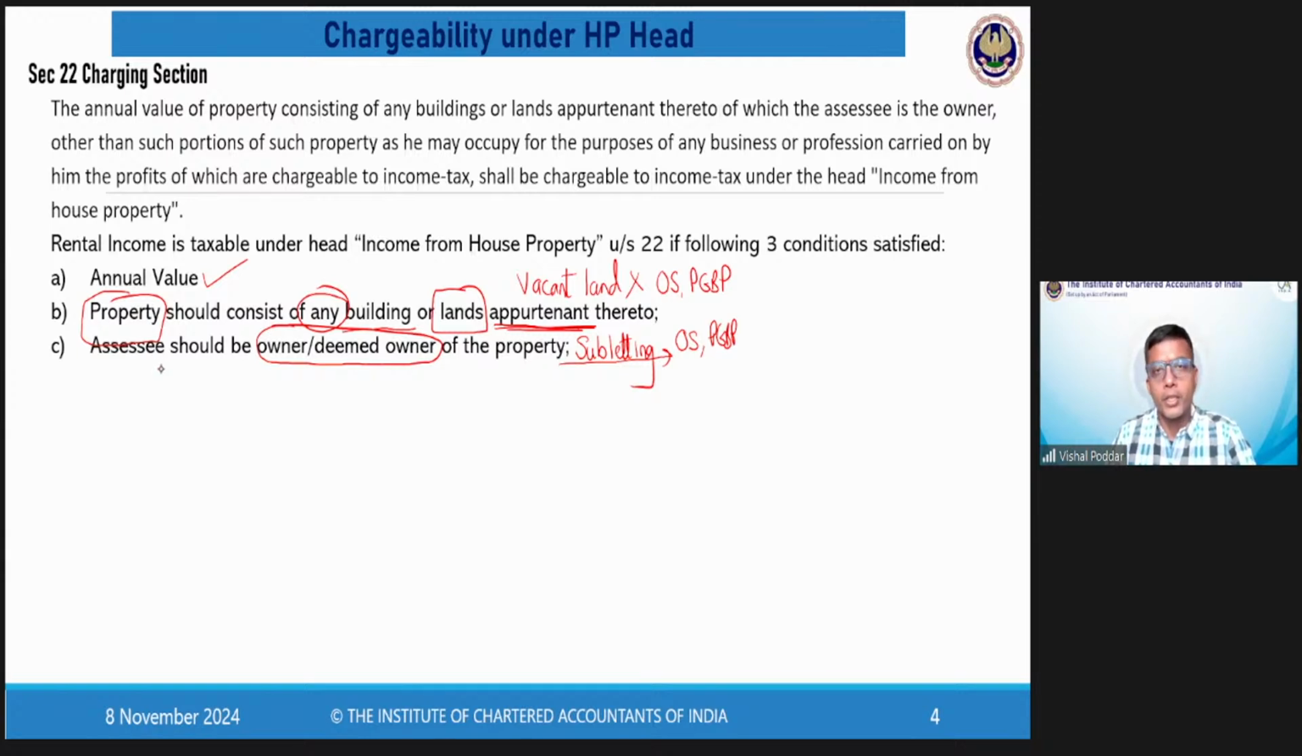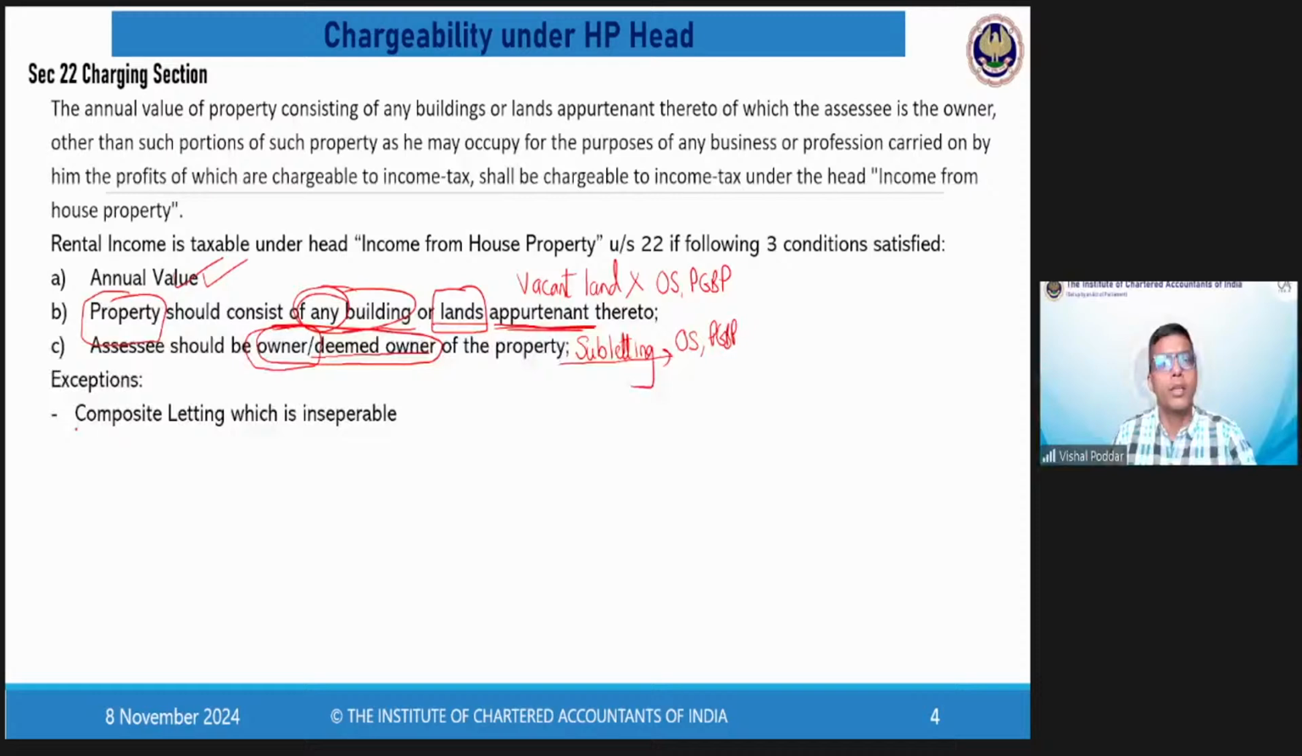So broadly, three conditions: rental value, that is not one time but regular value, then of any building, and of land attached to the building, not only vacant land. And then you should be the owner, which is the registered owner, or in some specified cases what is termed as deemed owner. Now there are some exceptions where even though you satisfy these three conditions, we will not tax you under the head HP. You will be covered under some other head.